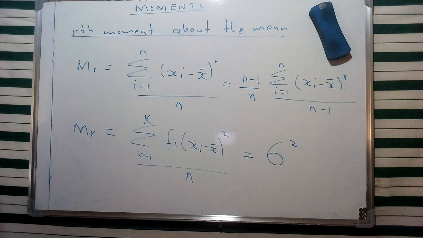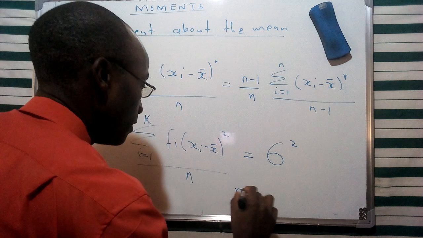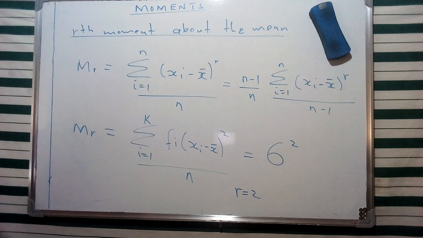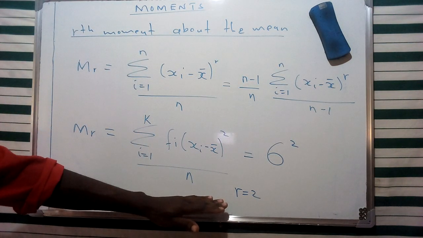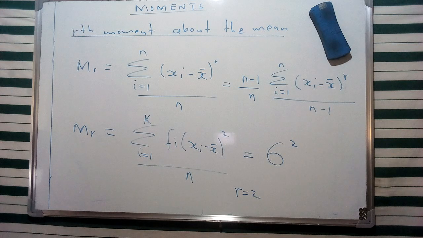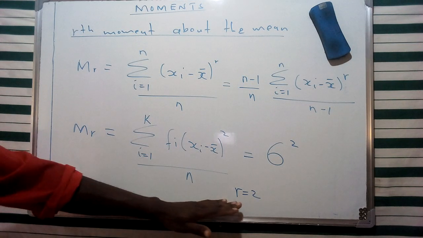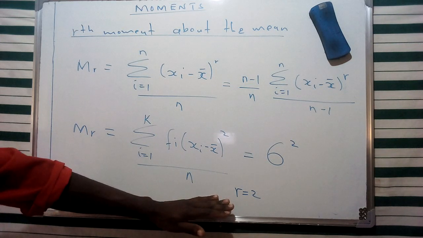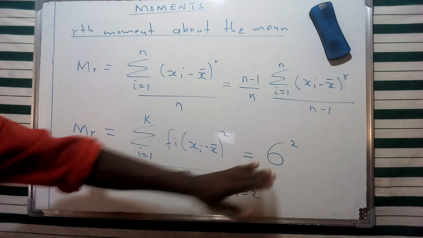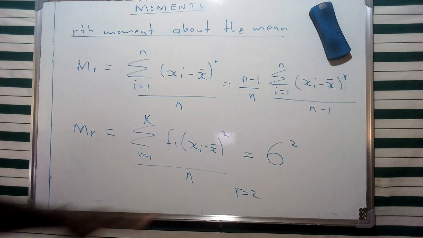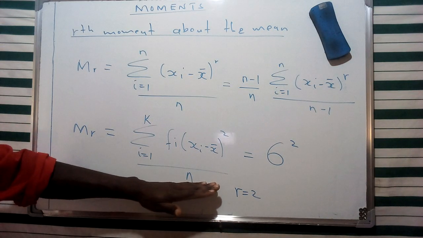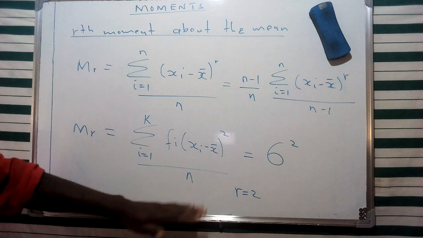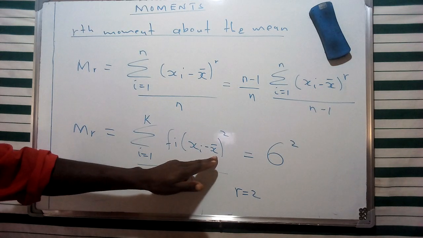We had said that if r is equivalent to 1, then this represents the arithmetic mean, the first moment. In case r is equivalent to 2 for a frequency distribution, this represents what we refer to as population variance, which we had given in our first case. So this is referred to as the second moment, or the second central moment, now that we have talked about the mean.